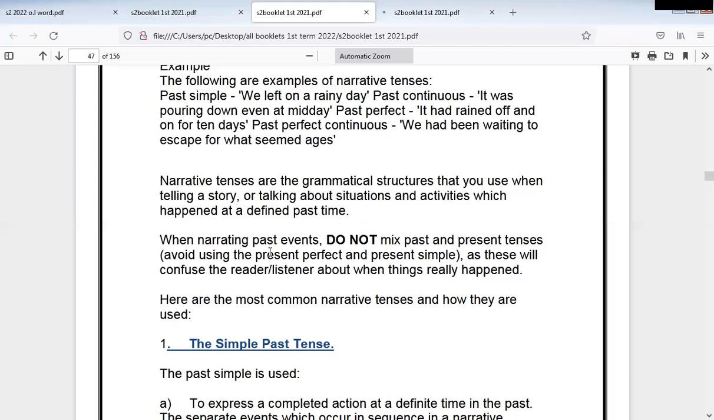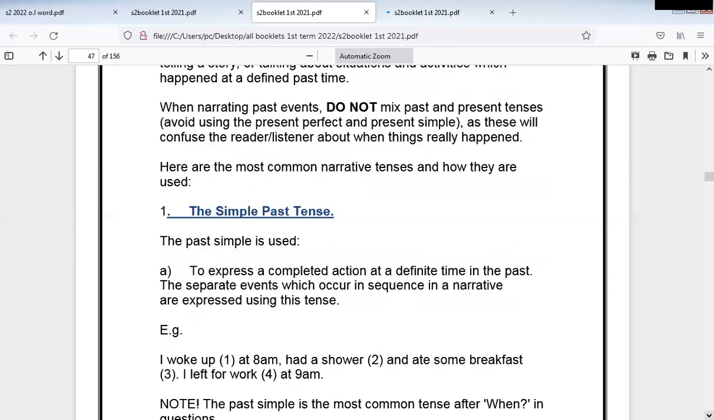When narrating past events, don't mix past and present tense. Avoid using the present perfect and present simple. This is what I mentioned, as this will confuse the reader or listener about when things really happened. So don't mix the present perfect and past simple. Don't mix during narration, especially during narration.